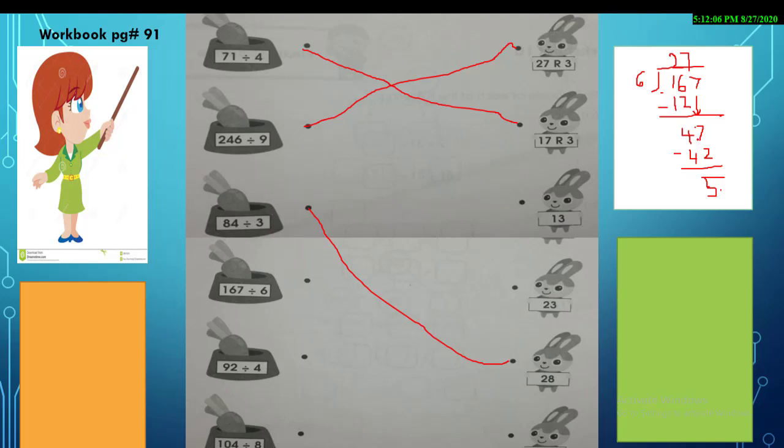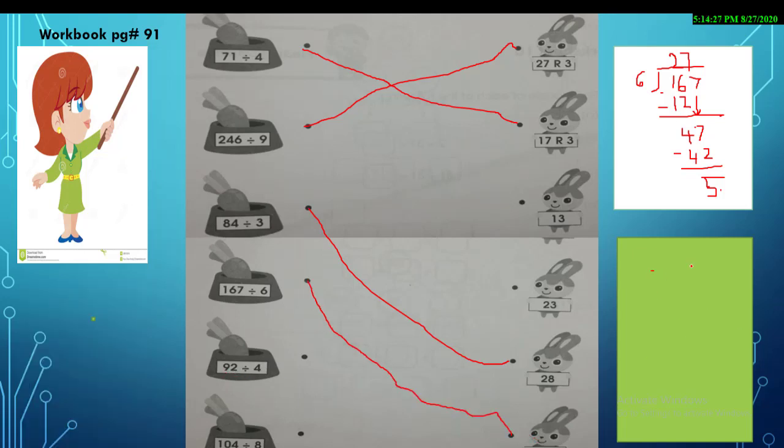And then the brother brings down another number, that is 7. And you will read the 6 times table again. 6 sevens are 42 and 6 8s are 48. So 48 is bigger, so you will select 6 sevens are 42. And when you subtract, your answer is 5. So where is 27 with the remainder of 5? Here it is. Yes, match it. That's very easy.